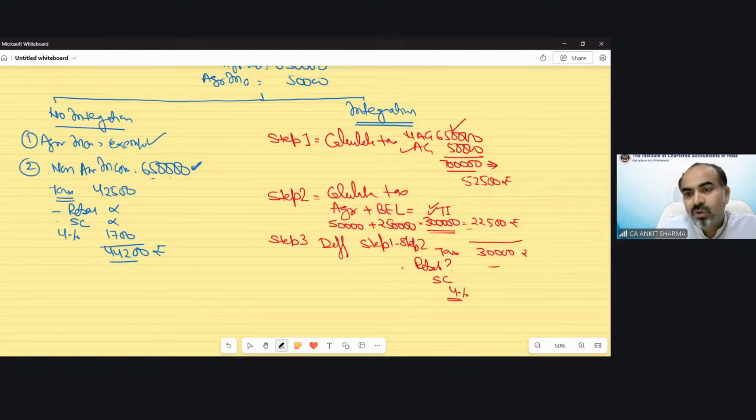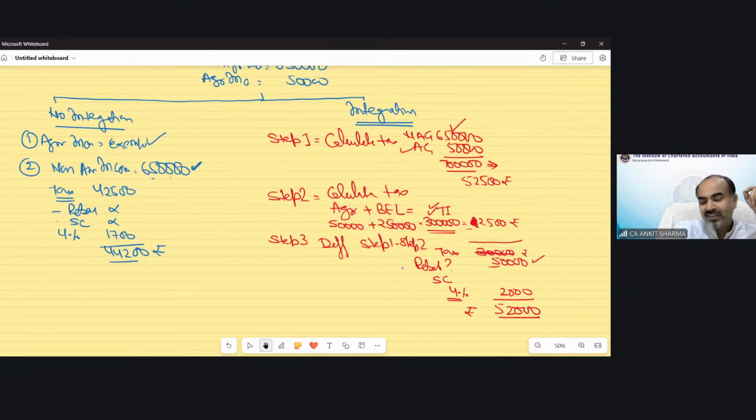The tax would be 52,500 rupees. So my tax liability would be 50,000 students. In this situation, if you see, now tax is 50,000 and cess would be 4%, and that is 2,000 rupees. So total tax would be 52,000 rupees.